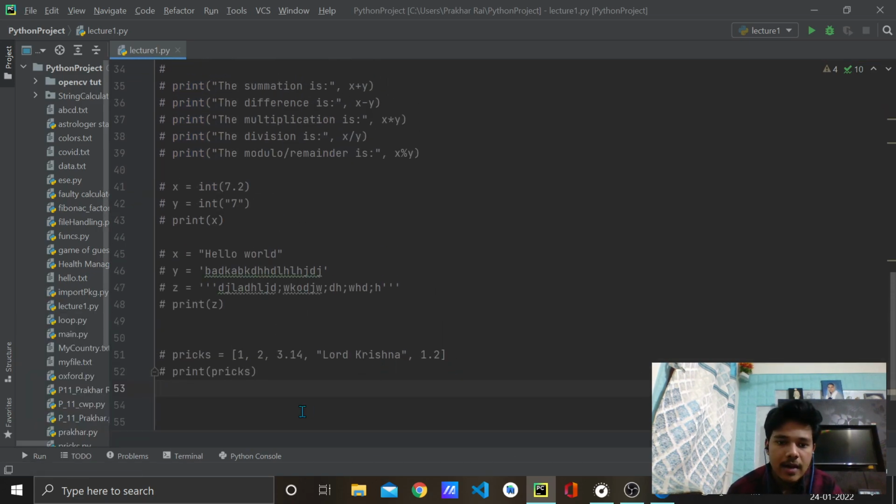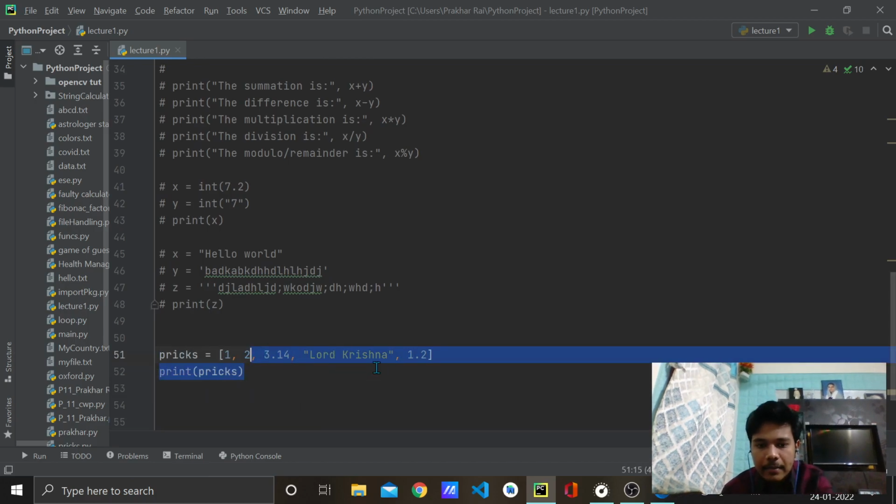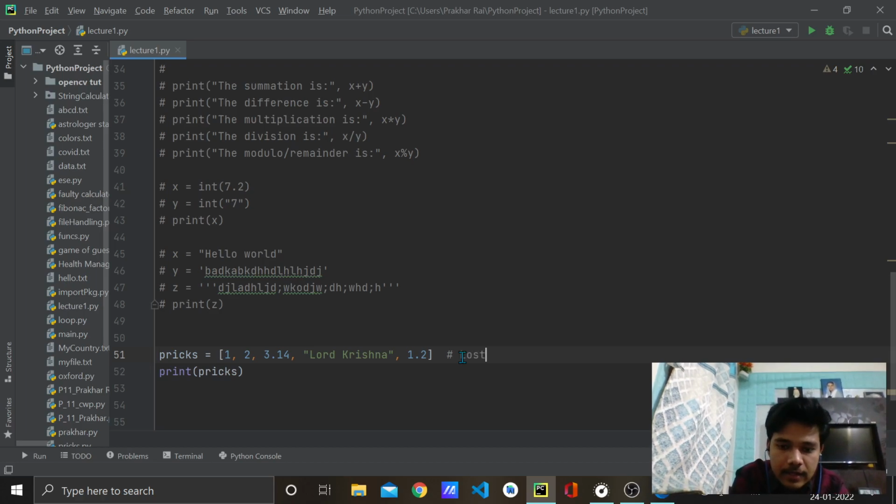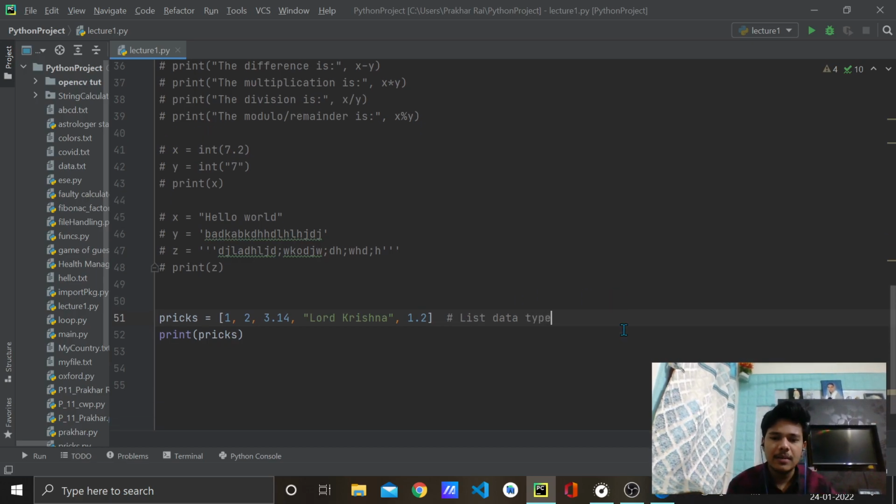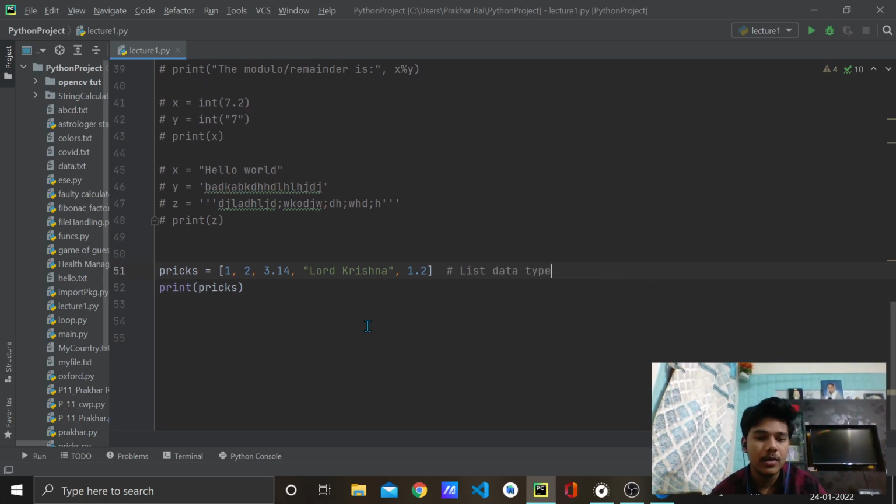Yes. So I was talking about this list data type, right? This is known as a list data type, which is sometimes also referred to as an array, because in programming languages like C and C++ we have the concept of array, which is again a list of items, but in C it is restricted to only one data type, means at once you can have only one data type.